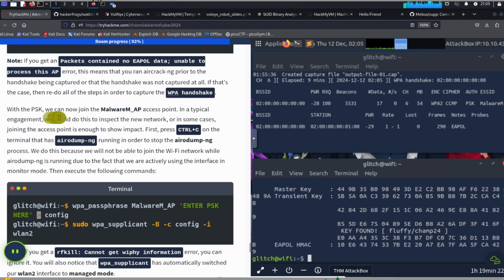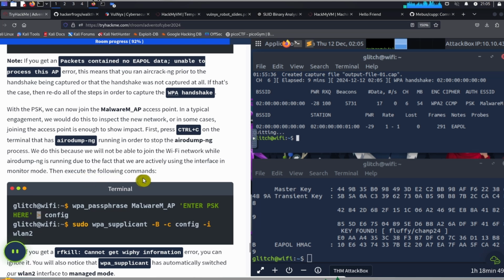So with the PSK, we will now join the malware MAP access point. In a typical engagement, we would do this to inspect the new network, or in some cases, joining the access point is enough to show the impact. First, press Ctrl-C on the terminal that has aircrack-ng running in order to stop the program. Okay, so at the top over here, we're going to Ctrl-C. We do this because we will not be able to join the Wi-Fi network while aircrack-ng is running, due to the fact that we are actively using the interface in monitor mode.